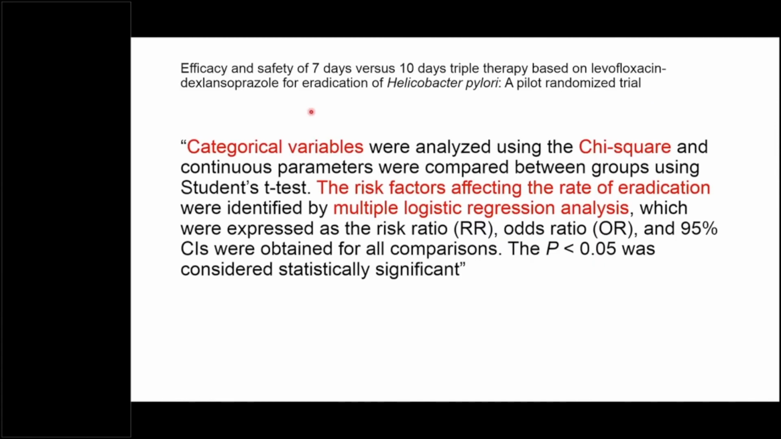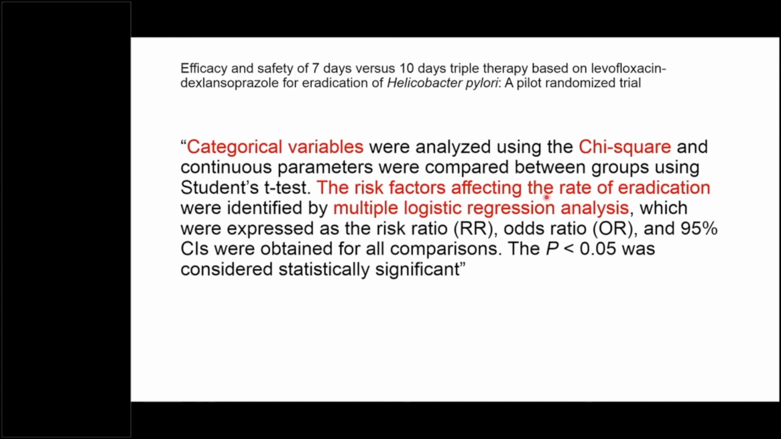So let's see what the authors have written. They have mentioned categorical variables were analyzed using the chi-square, and continuous parameters were compared between two groups using Student's t-test. The risk factors affecting the rate of eradication were identified by multiple logistic regression analysis. Okay, so now you can see that they have used the chi-square for categorical variables and multiple logistic regression to see the prediction of risk factors based on the eradication. So this is how it is.